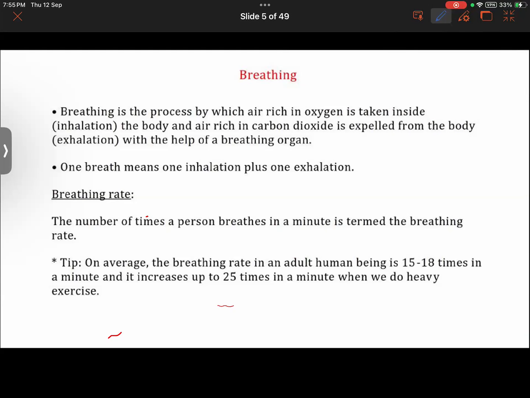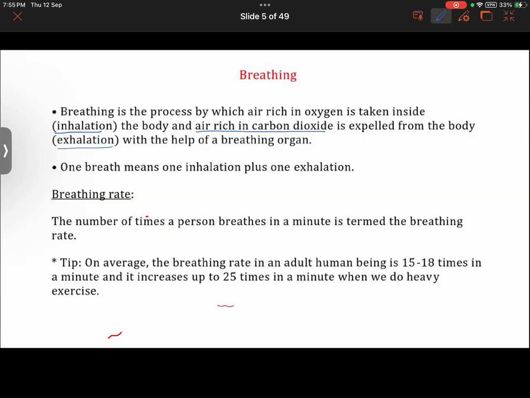Okay. So what we have learned so far is that breathing is basically a process by which we take in oxygen-rich air inside our body, and that action of taking in oxygen-rich air is called inhalation. And the action of releasing carbon dioxide-rich air from our body is called exhalation.